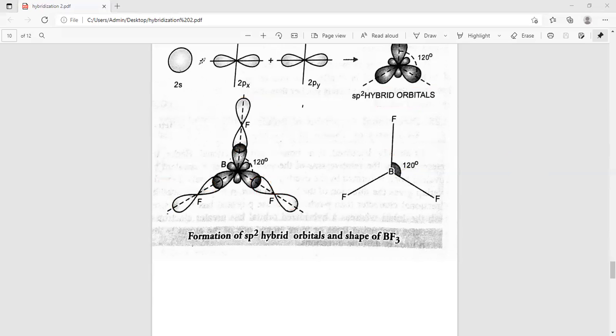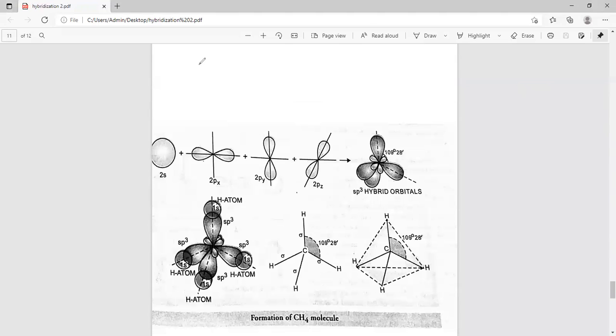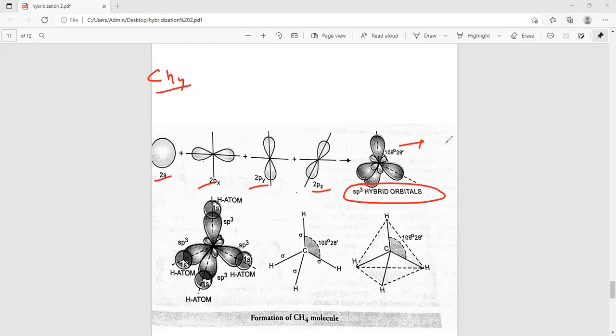Next one is CH4. CH4 means one s and three p take part in hybridization, so this hybrid orbital is called sp3 and its shape is tetrahedral. The shape of hydrogen is spherical, as we discussed just a short time before. And this is hydrogen, hydrogen, hydrogen, and hydrogen, right? Its shape is tetrahedral and the angle is 109 degree 28 minute. Clear?